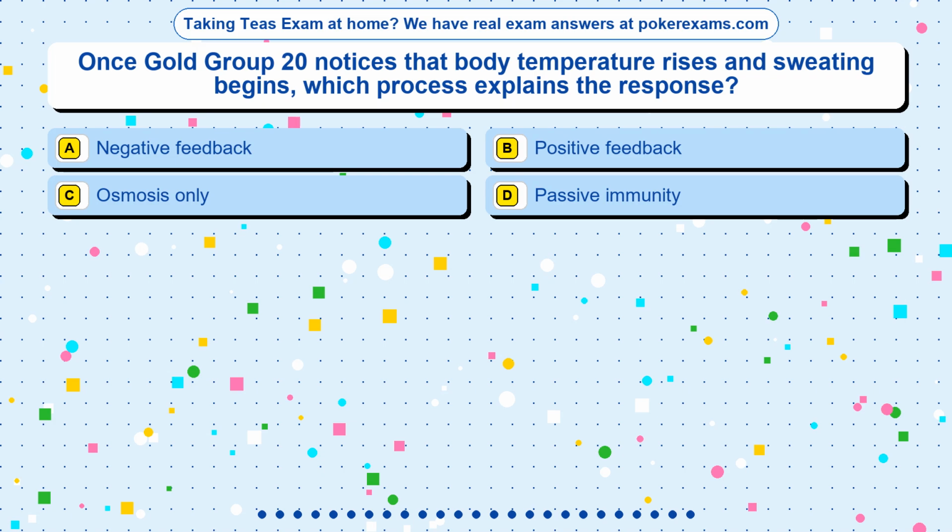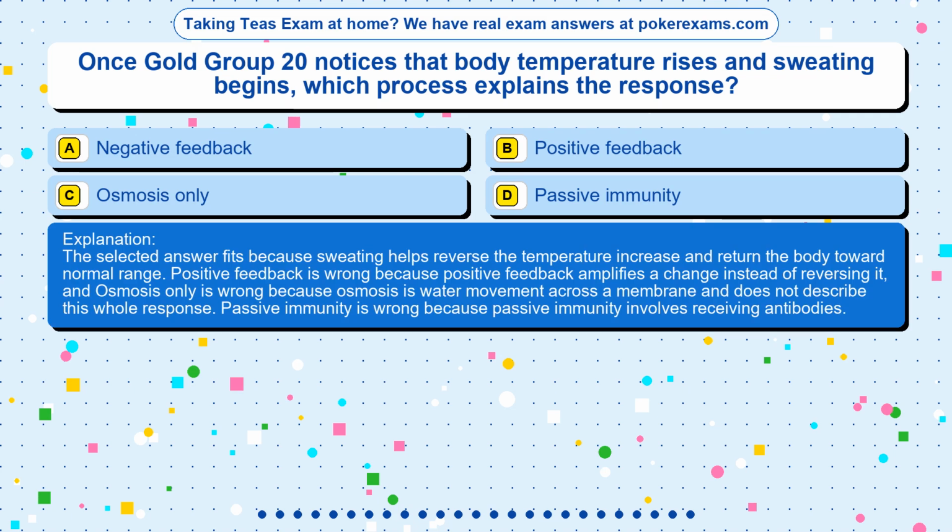The correct answer is option. The selected answer fits because sweating helps reverse the temperature increase and return the body toward normal range. Positive feedback is wrong because positive feedback amplifies a change instead of reversing it, and osmosis only is wrong because osmosis is water movement across a membrane and does not describe this whole response. Passive immunity is wrong because passive immunity involves receiving antibodies.